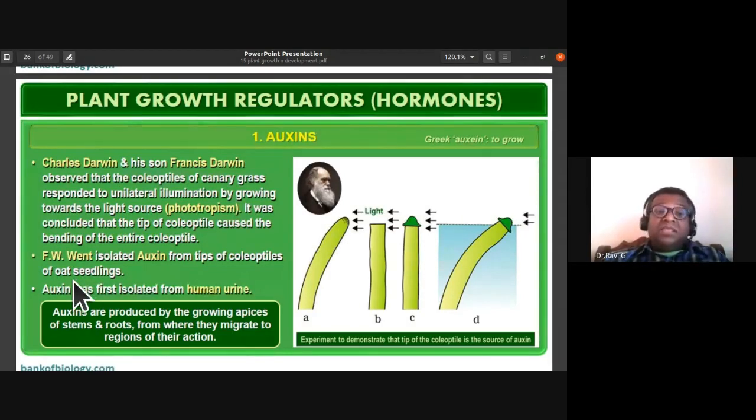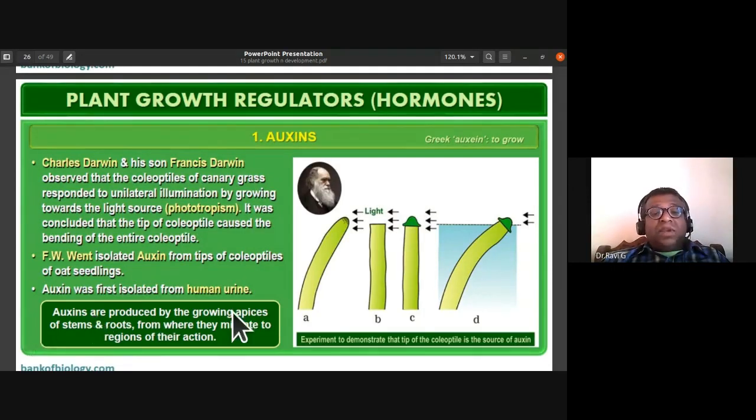Oat is Avena sativa, so it is also called the Avena curvature test. Auxin was also first isolated from human urine.